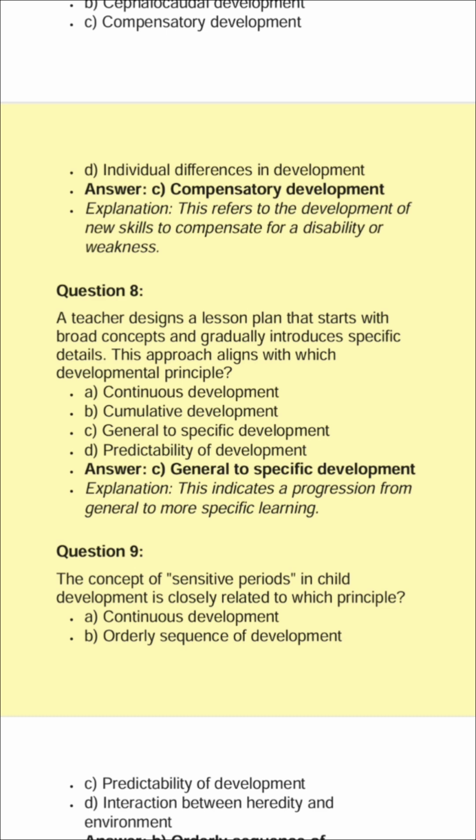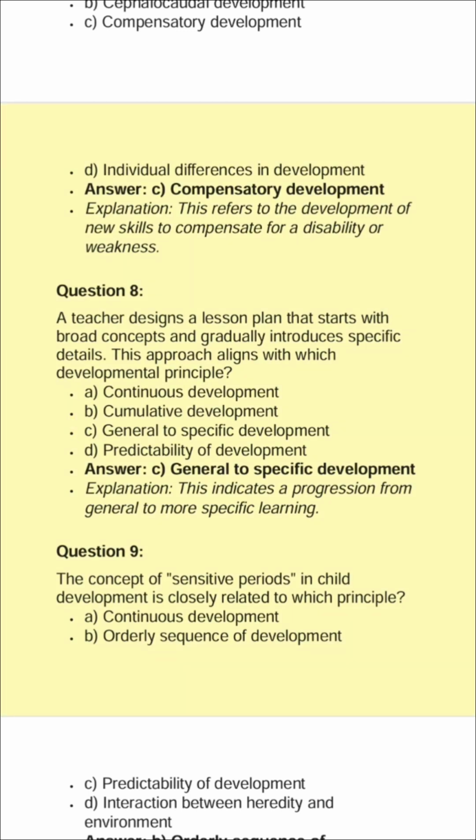Question 8. A teacher designs a lesson plan that starts with broad concepts and gradually introduces specific details. This approach aligns with which developmental principle? A. Continuous development. B. Cumulative development.